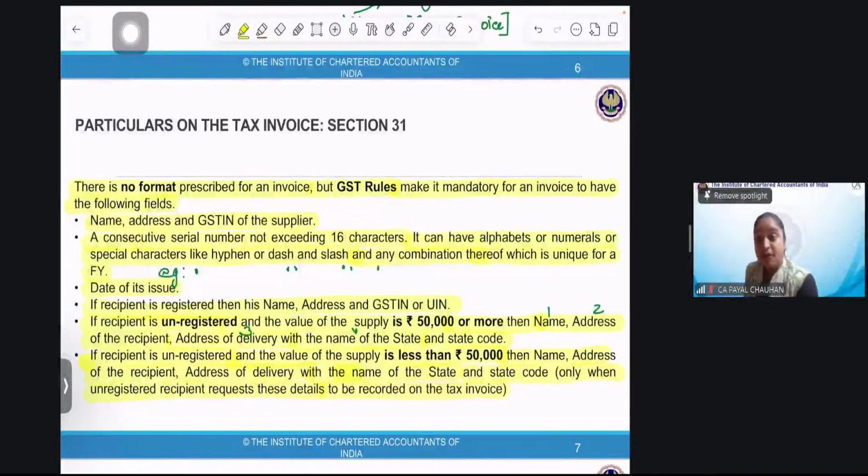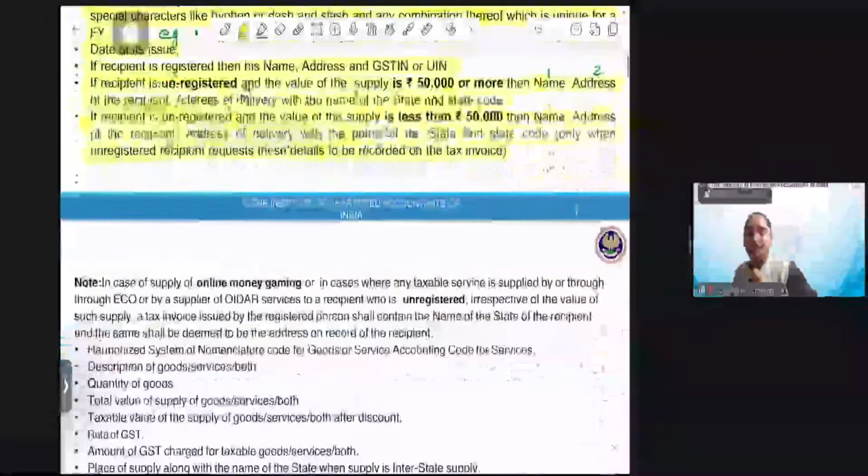So if the value of the invoice is less than, I am emphasizing, less than 50,000, then the information above will only be given if asked by the recipient. Fill in the blanks, reply. The information about the recipient will only be given if asked by the, what will be the answer? Very good, very good. If asked by the recipient. Very good, very happy. Now, note.